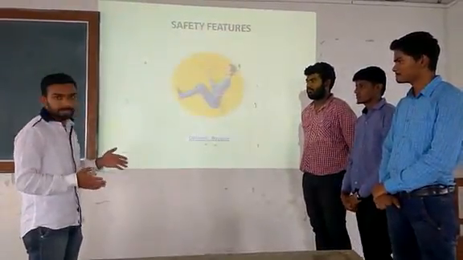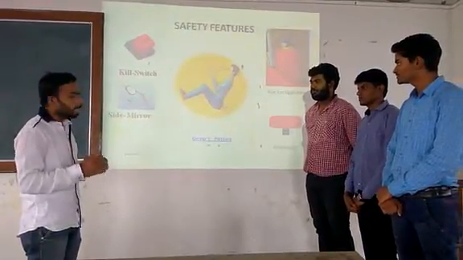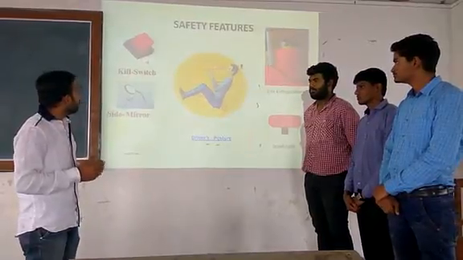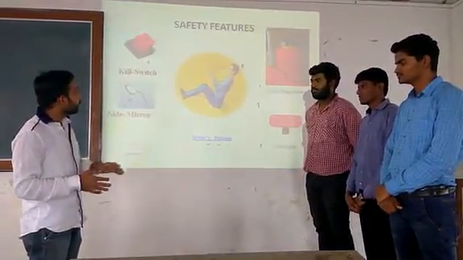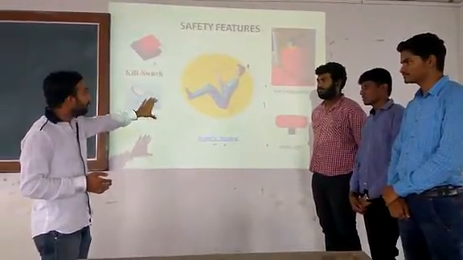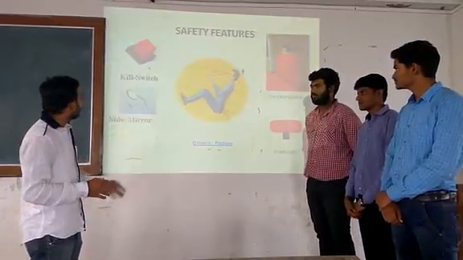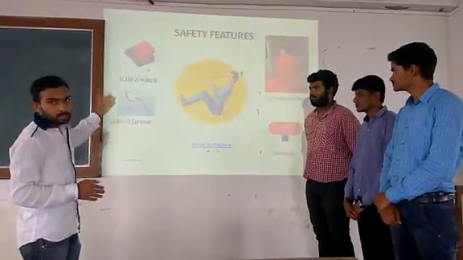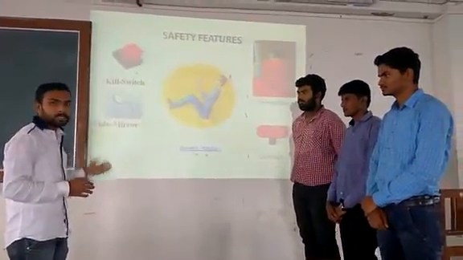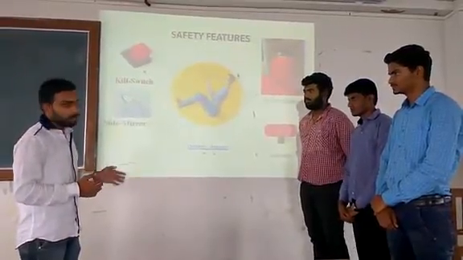Then the point comes to safety features. As we have designed the parts, we have to make sure that our vehicle is safe for racing in an event. So we first calculated the driver's posture, and we calculated the various angles of the driver for ease of visualization. We have also mounted a kill switch for the emergency stopping of our vehicle, and we have also provided a side mirror to have a view of the rear vehicle in case of racing.